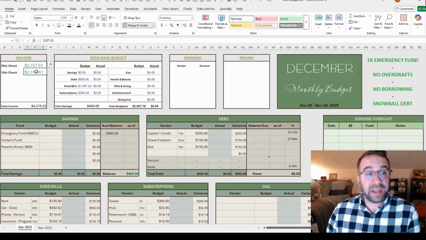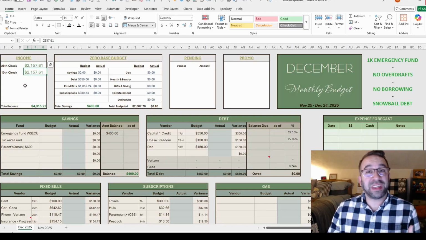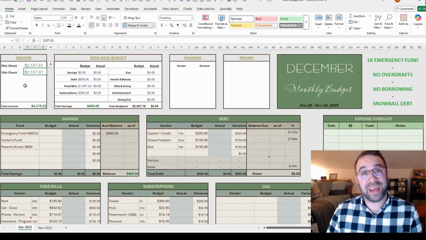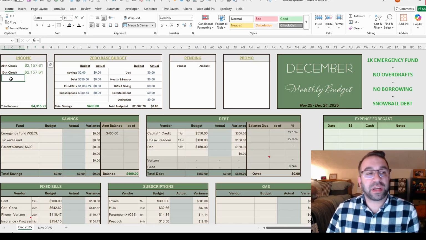I just got a raise, a pay increase, so this next check is actually my first one where I'm going to be getting about $100 more each paycheck, so $200 a month, which prior to budgeting I would have just blown easily, but now I'm very excited that I can put that $200 each month towards debt. So yay for that. Any other kind of income, if I roll coins or if people gift me money or if I sell something, that'll all be listed here.